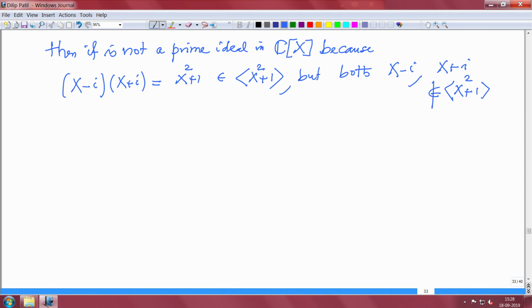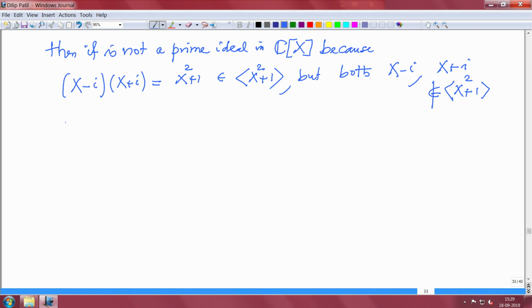Alright. So more generally, I will do it later also. Some more prime ideals, let me see if I have some more. Okay. So anyway, I will give some more examples once we have enough vocabulary.